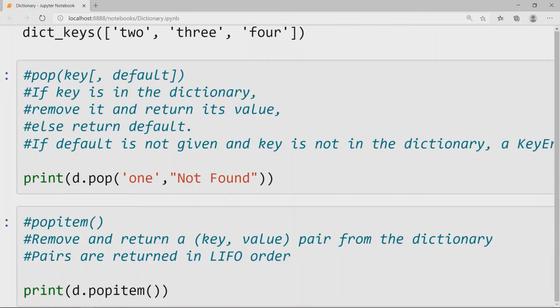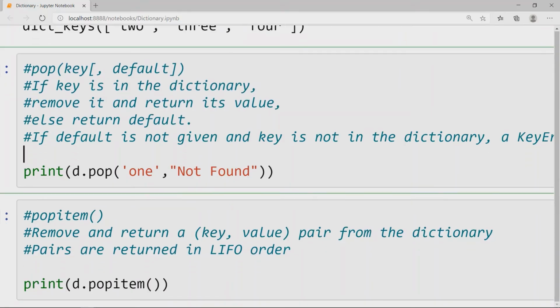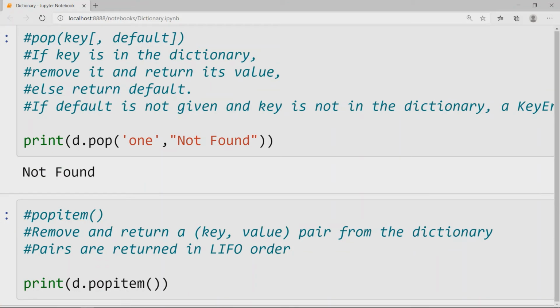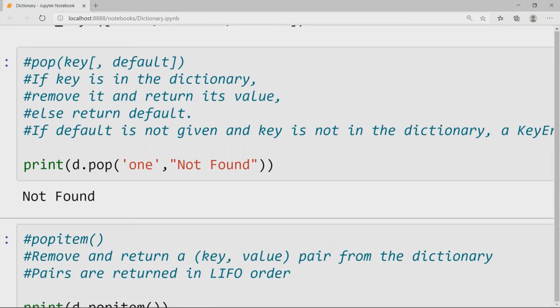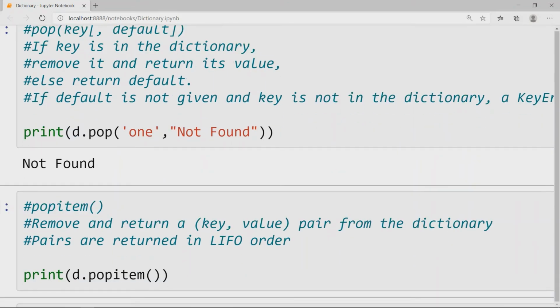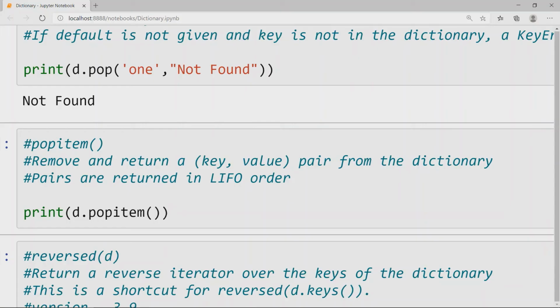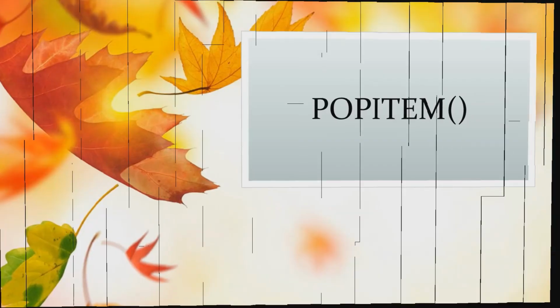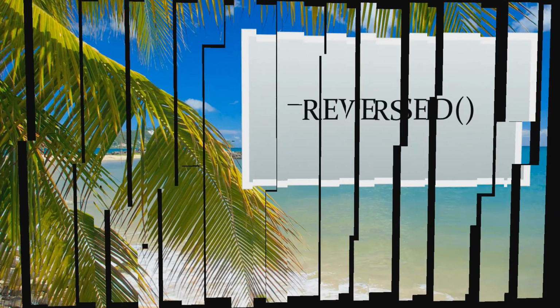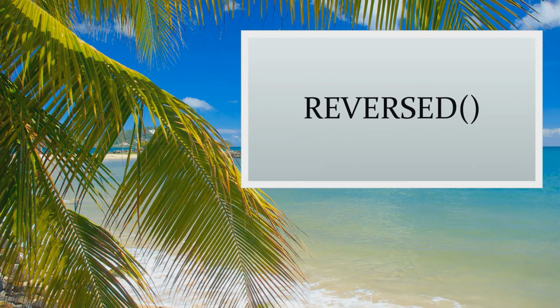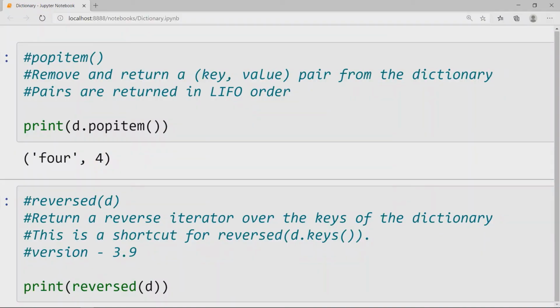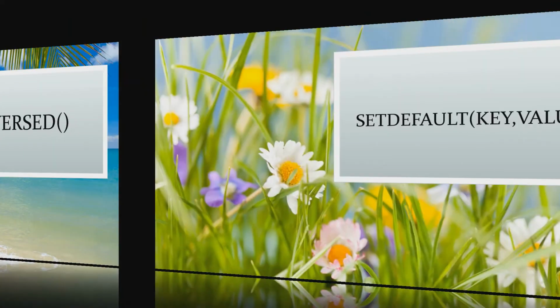pop(key, default): if key is in the dictionary, remove it and return its value, else return the default value. If default is not given and key is not in the dictionary, it raises a KeyError. popitem() removes and returns a key-value pair from the dictionary. Pairs are returned in LIFO order. reversed(d) returns a reverse iterator over the keys of the dictionary. This is a shortcut for reversed(d.keys()). Works only with version 3.9.